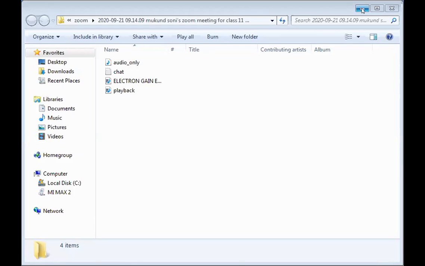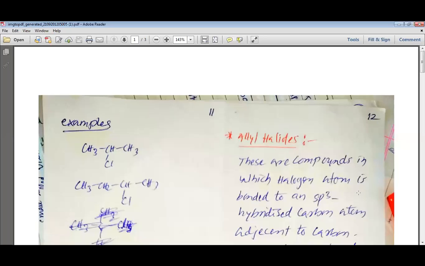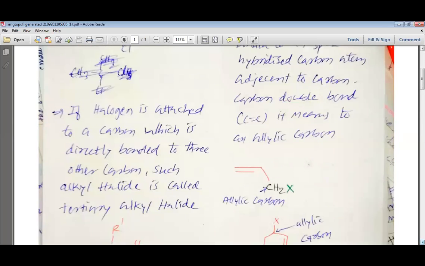Just a minute, my dear students. I'm waiting for the screen share. You can have look to this so that you can understand. Can you see something on your screen?